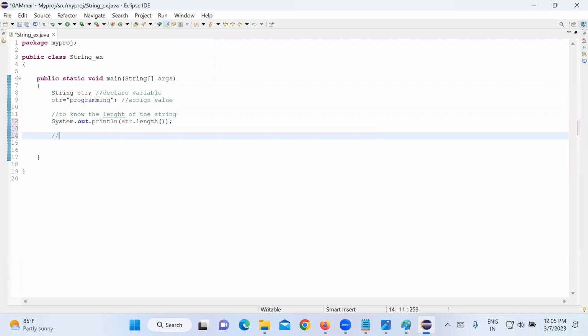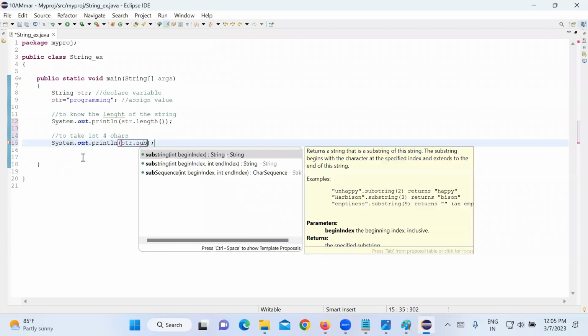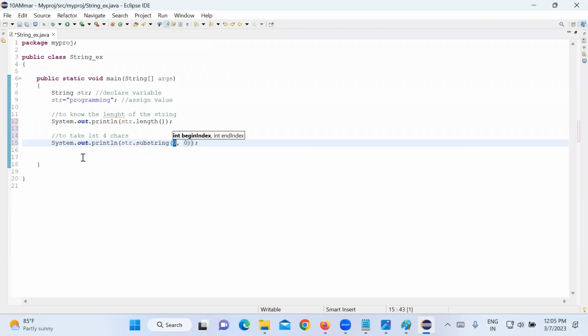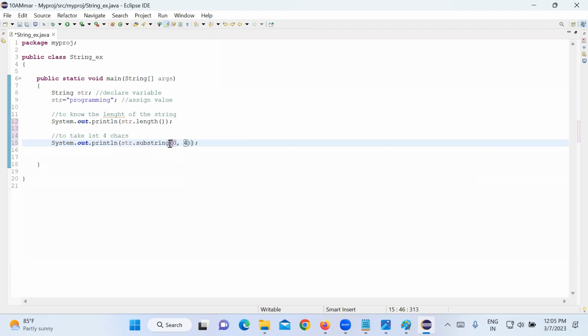Okay, next another method. I want to take the first 4 characters. How to take the first 4 characters? Write str dot. There is a method we call substring. Substring always takes index starting from 0. 0 to how many do you want? 0 to 4. That means you will get 4 characters, starting from 0. The fourth index is not included. Remember, the fourth index is not included.